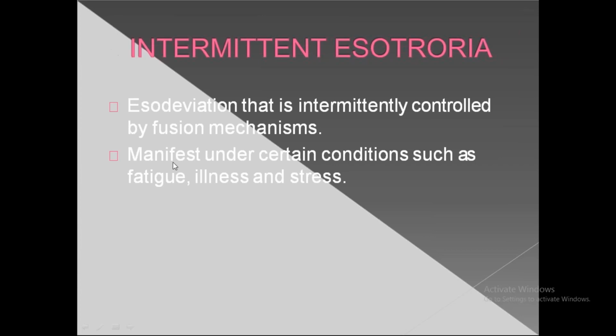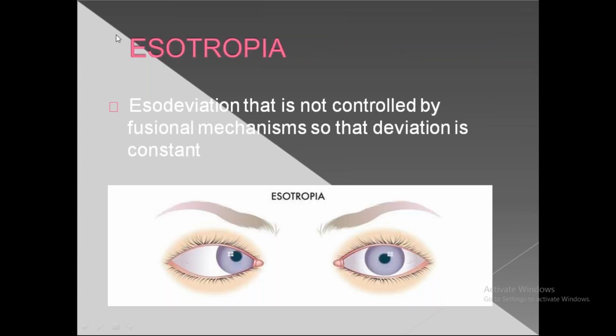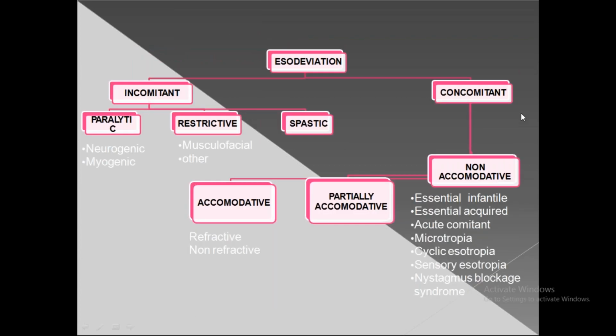Next comes the intermittent esotropia. It is intermittent because the fusion mechanism will control the eyeball. Sometimes the fusion gets relaxed, then eso will come into the picture. Once again the fusion gets activated, again the eso will disappear. Next stage is esotropia. It is not controlled by any fusion. It is a constant deviation. The patient will have this eso deviation continuously.